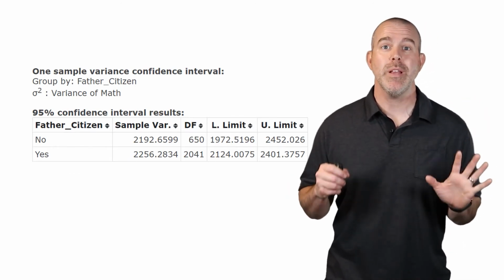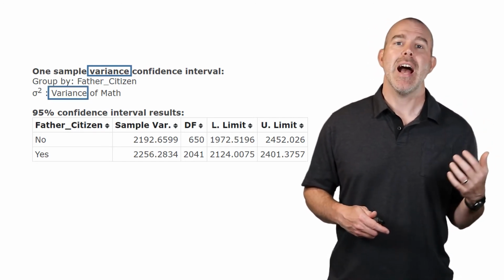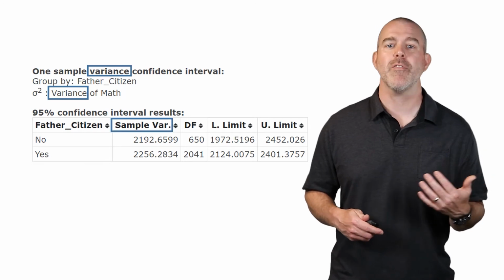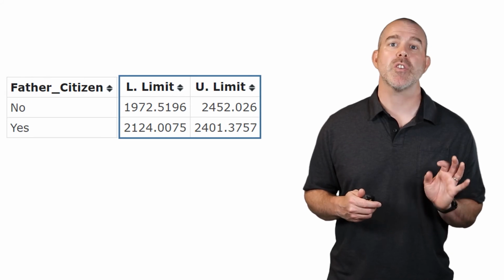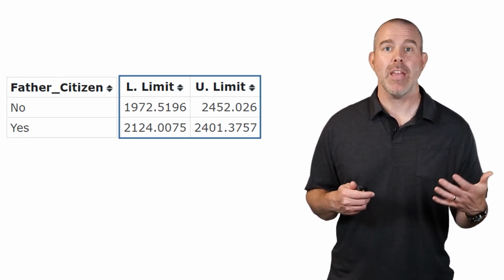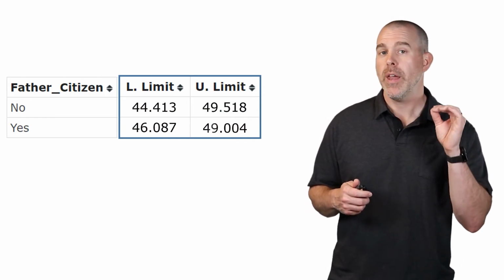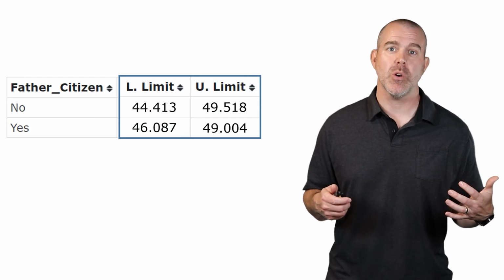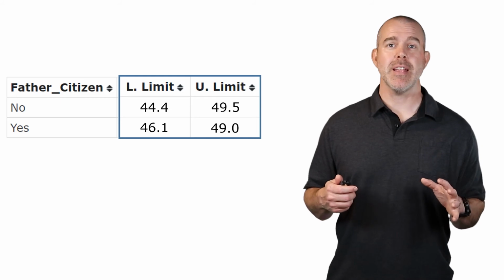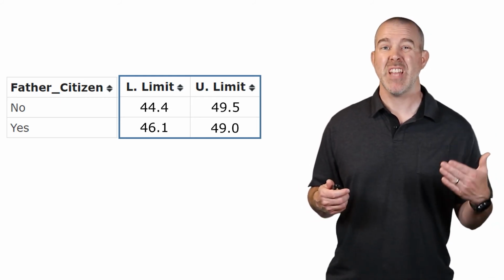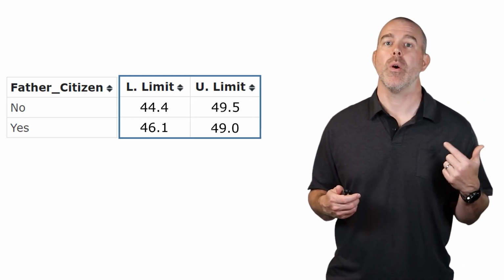Now, this is really, really important. You'll notice these are for the variance. It even says it, one sample variance. The sigma squared is the variance here of math, and then these are the sample variances. So these confidence intervals here are for the variance. We need to manually go in, take the square root of all of them, and then we round to one more than the data. These were SAT scores. They're rounded to whole numbers, so we'll round to the 10th place. These now are the two confidence intervals for the standard deviation of SAT total score based on whether the father was a citizen or not.